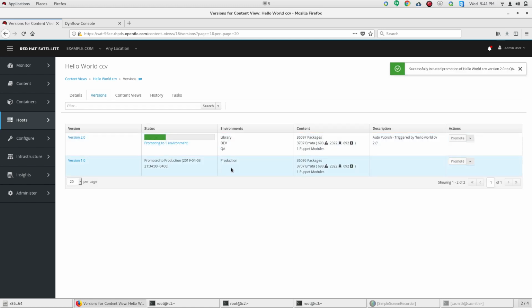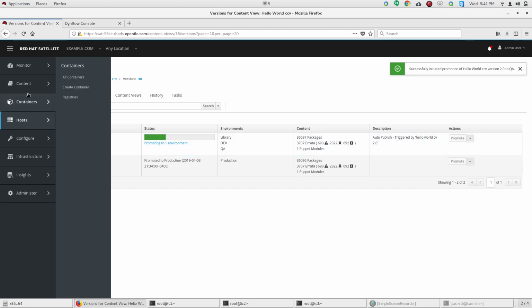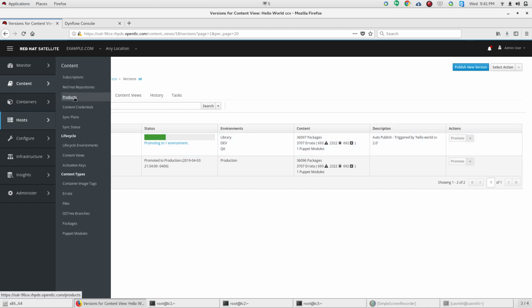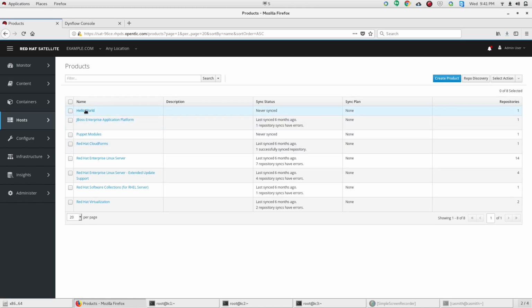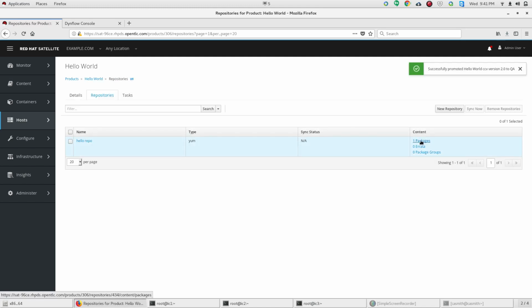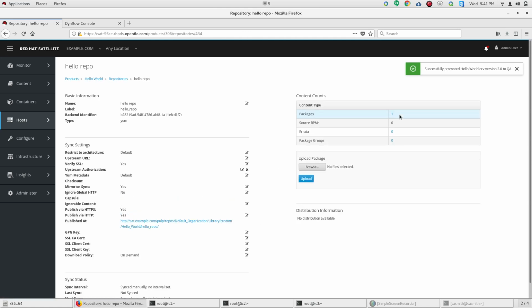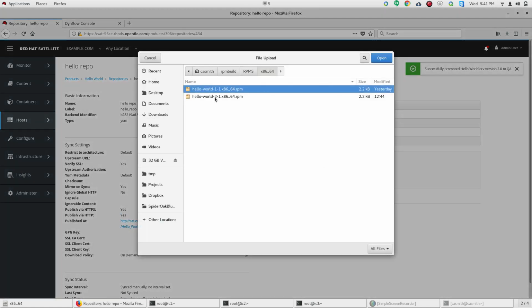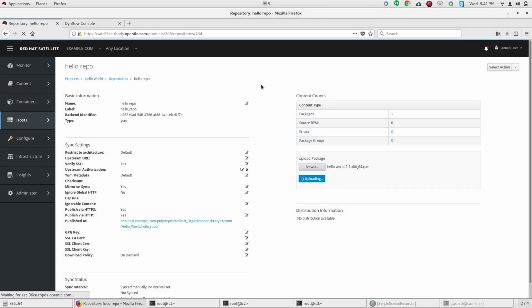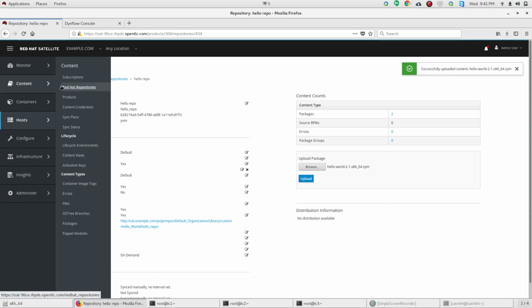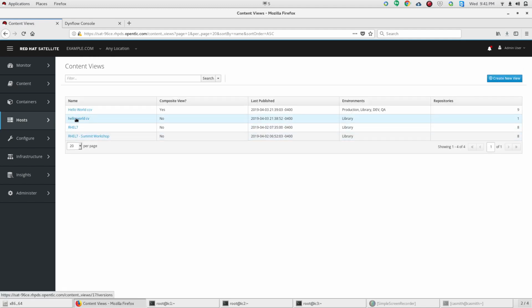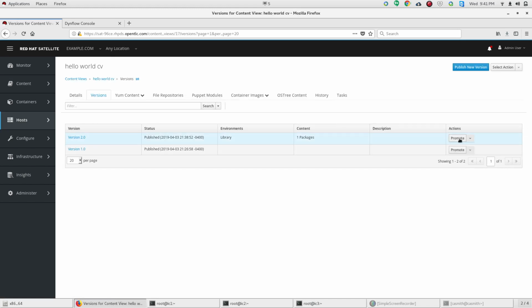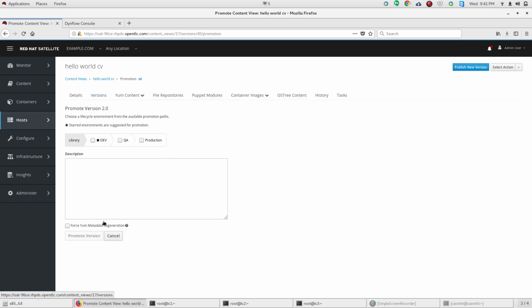And then we're gonna go back to our content and upload Hello World version 2.0, which has a different message, so we should be able to tell them apart. So we upload Hello World version 2. Okay, so that's been uploaded. We go to our content repositories and update the Hello World content view with the new version.